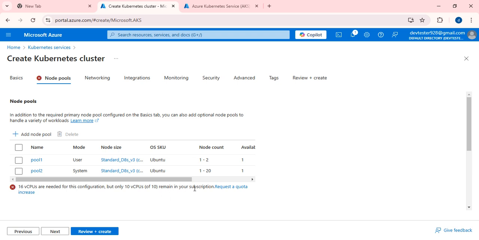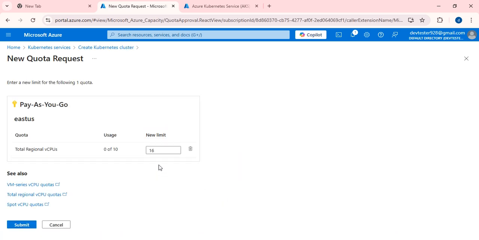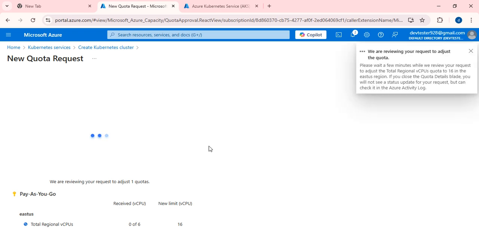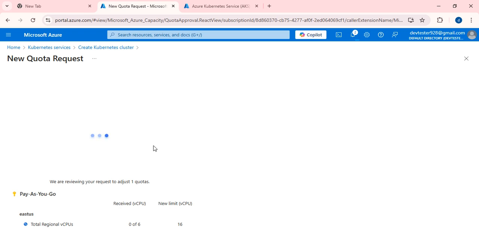But only 10 remaining; users can request a quota increase. Okay, submit. So the virtual CPU limit has been exceeded, so that's why it is showing this error.